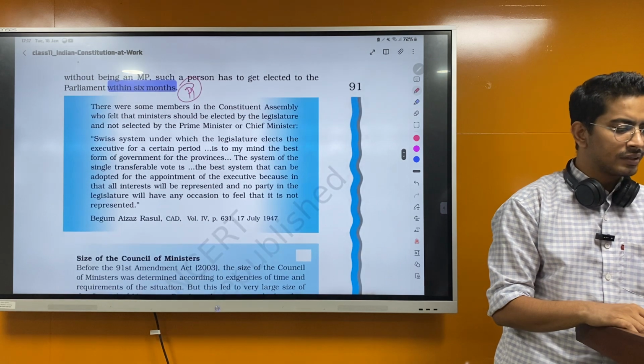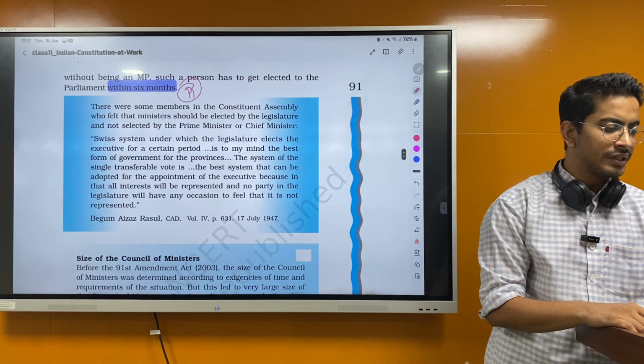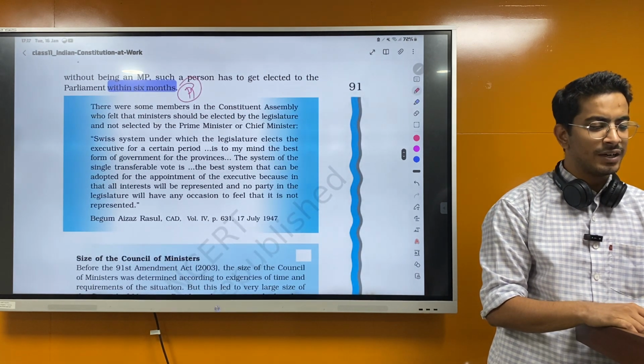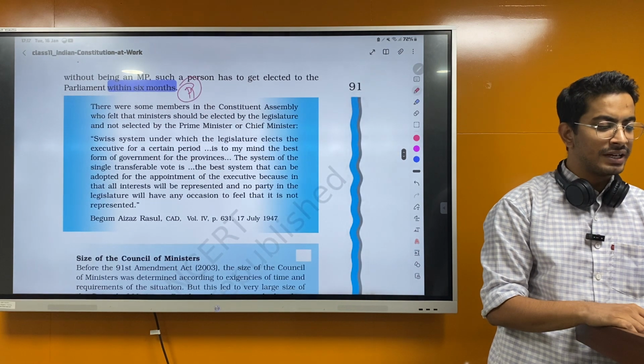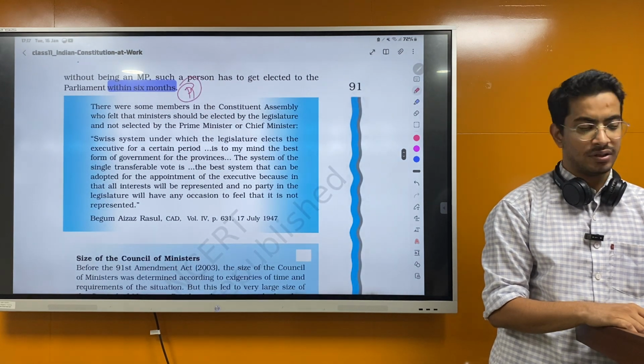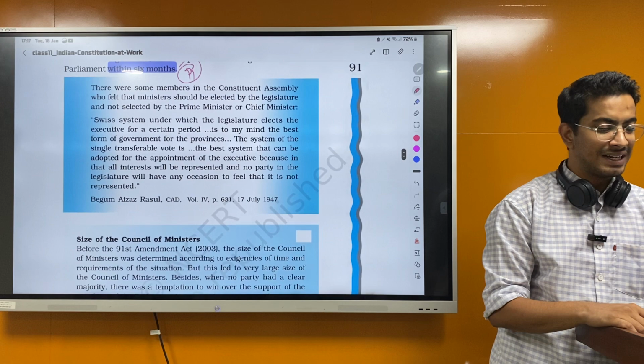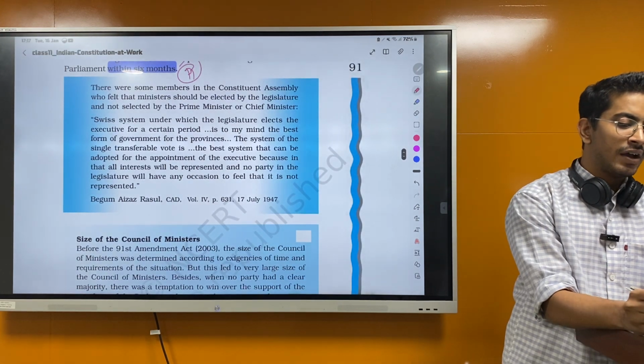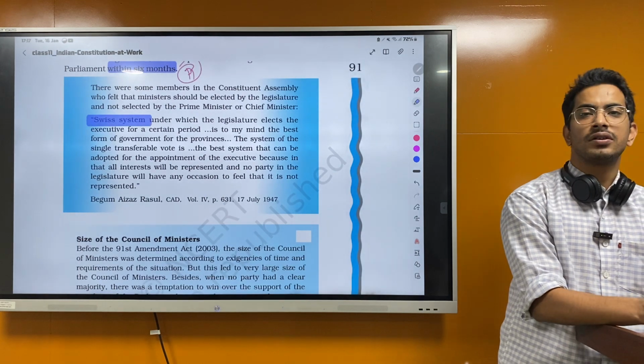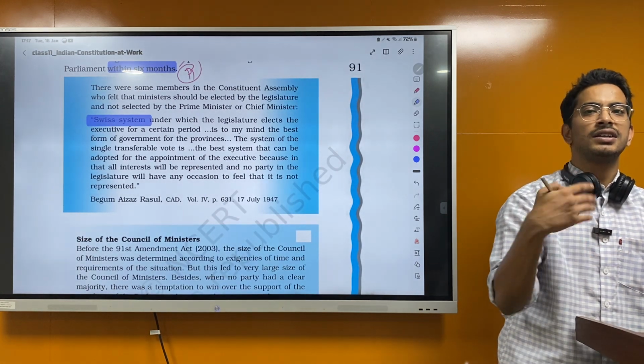Let's read this. There were some members in the Constituent Assembly who felt that ministers should be elected by the legislature and not selected by the Prime Minister or Chief Minister. The Swiss system is one under which the legislature elects the executive for a certain period. So what we do is we choose the Prime Minister and he'll choose the cabinet.